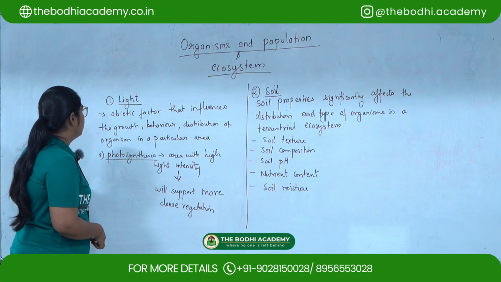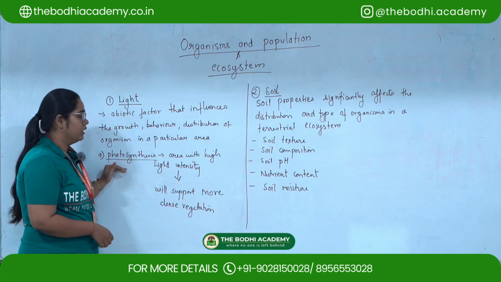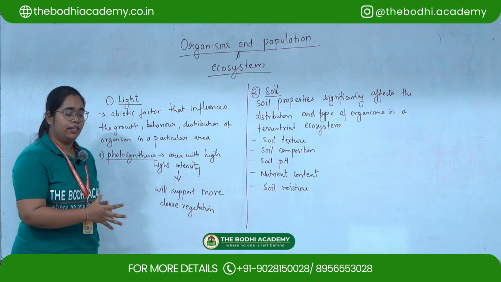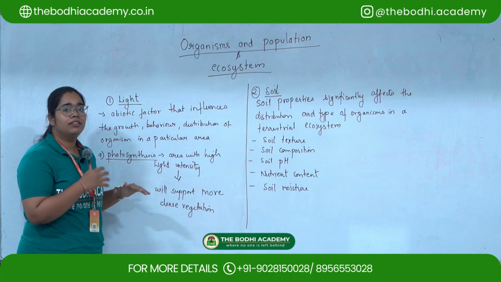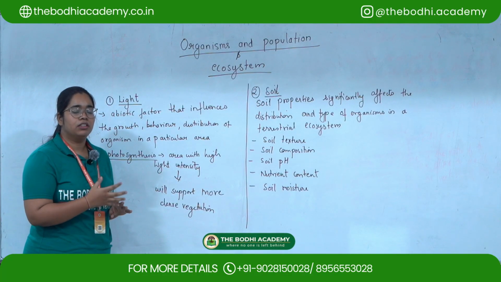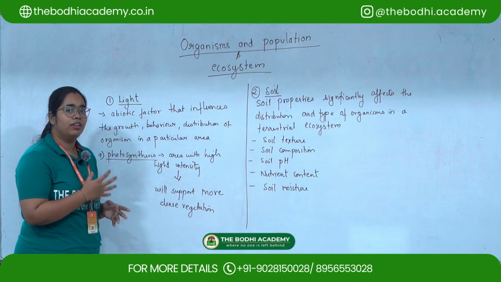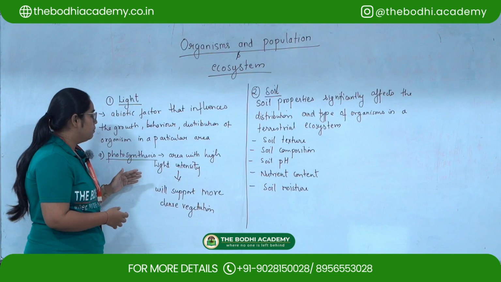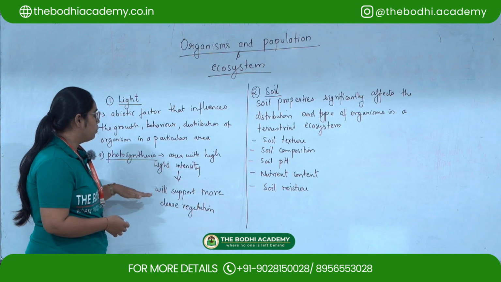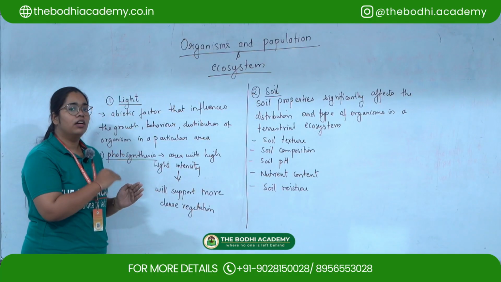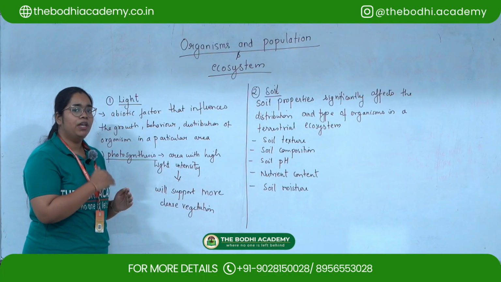The first thing under light is photosynthesis. If an area gets a high intensity of light, the rate of photosynthesis in that area will be more, that is, the amount of plant vegetation which we find in that area will be more because it receives more light, as it will support more dense vegetation. So if there is more light, the organisms in that area will be more.